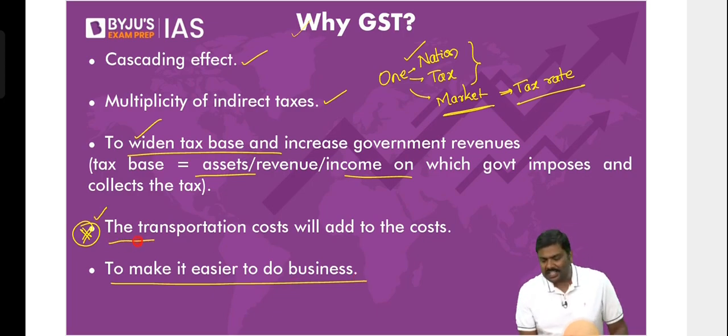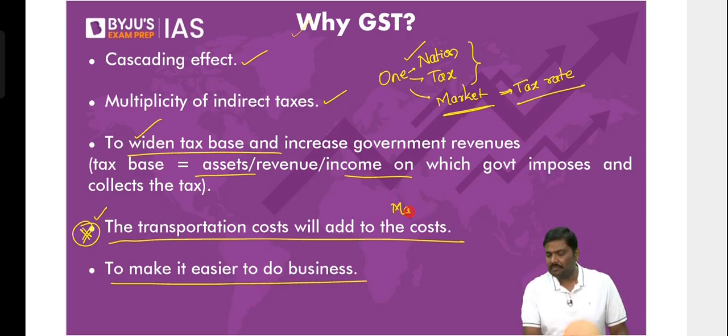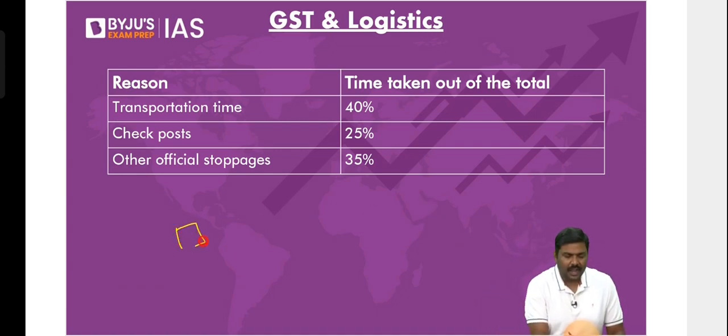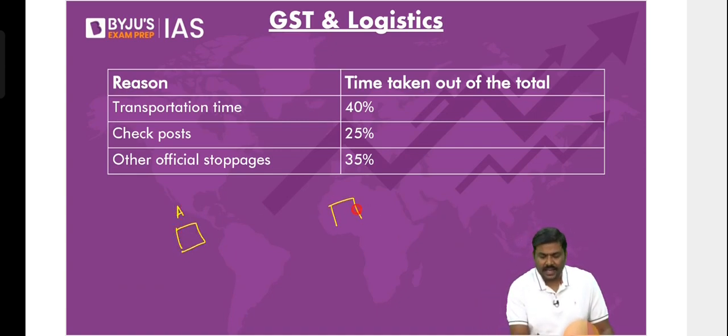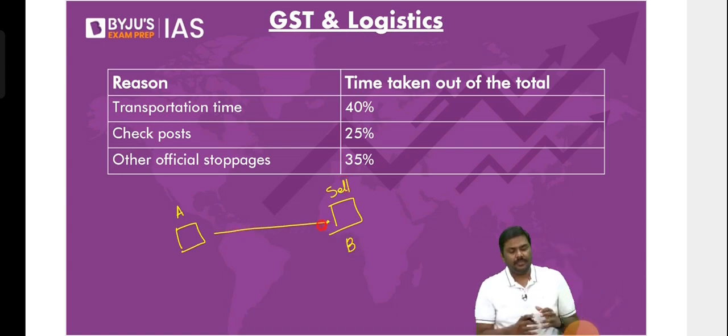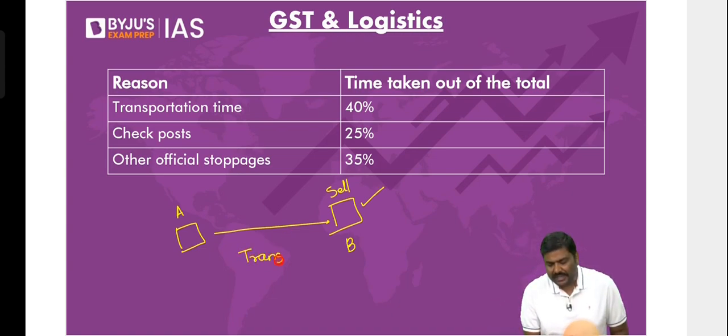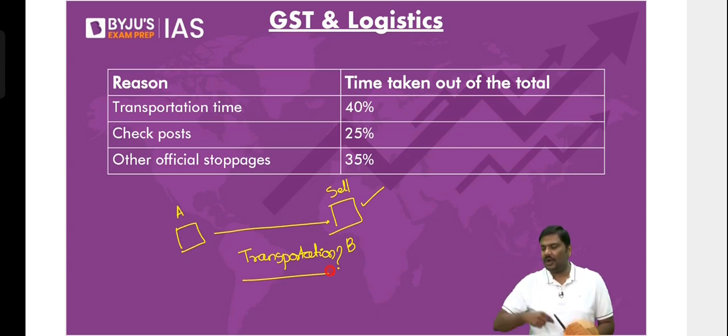And finally, the transportation cost will add to the market prices or market cost. Now, before explaining, let me ask you a very simple question. Imagine you're manufacturing at point A and you want to sell it at point B. Will the transportation cost have an impact on the market prices or not? Let me know.